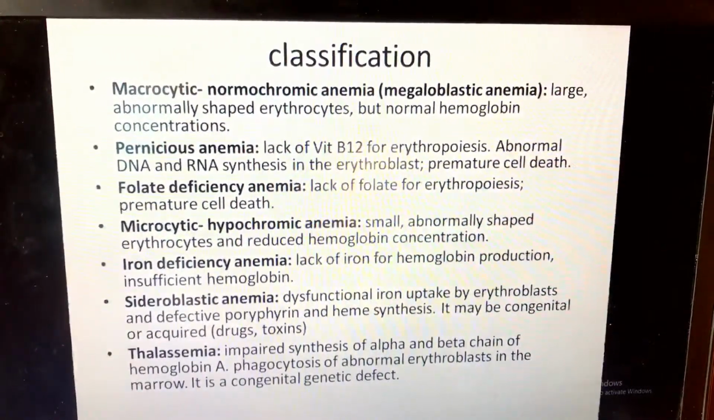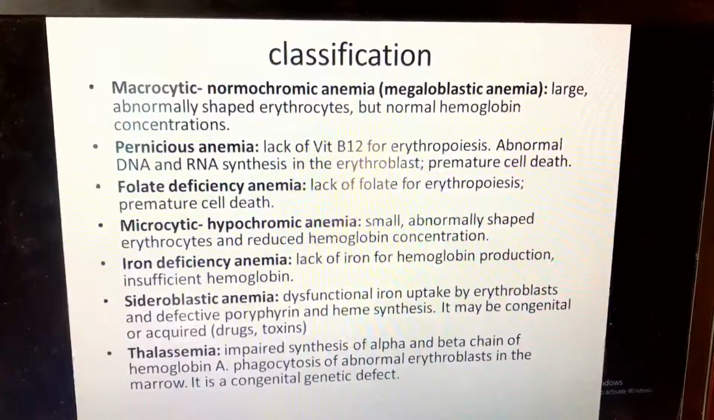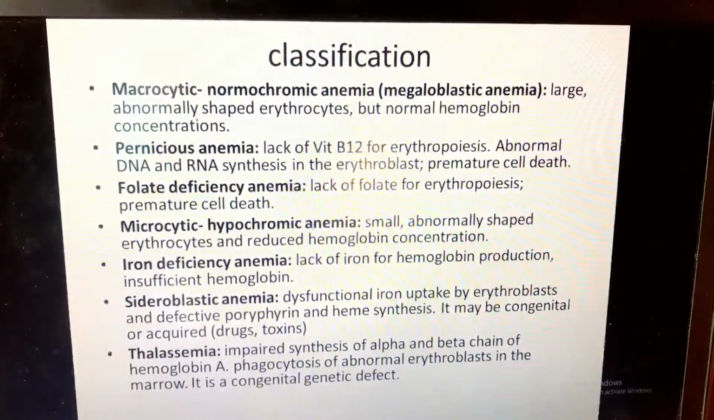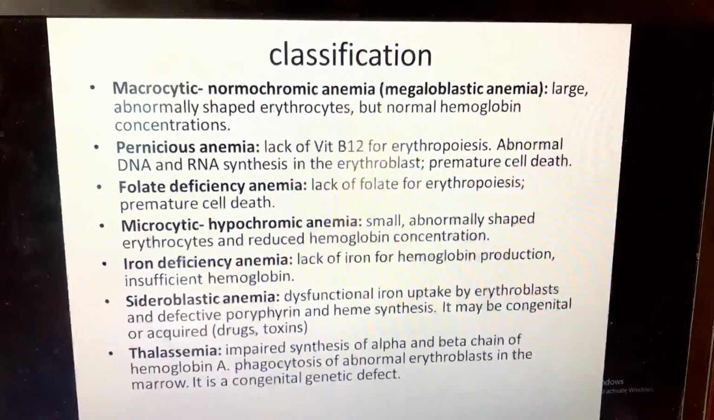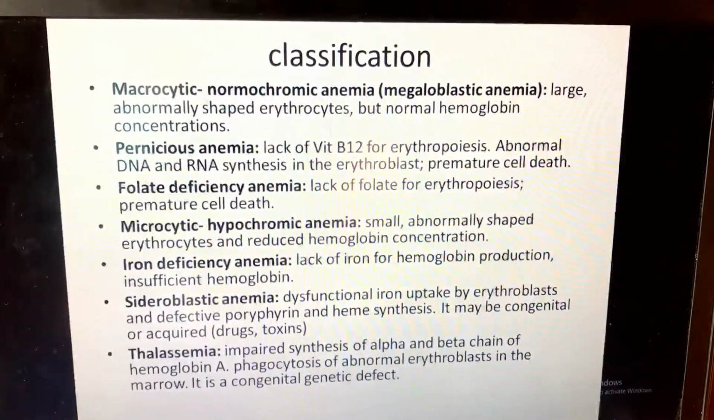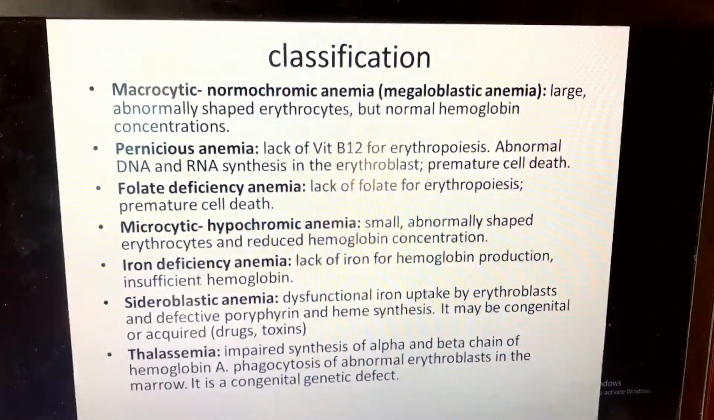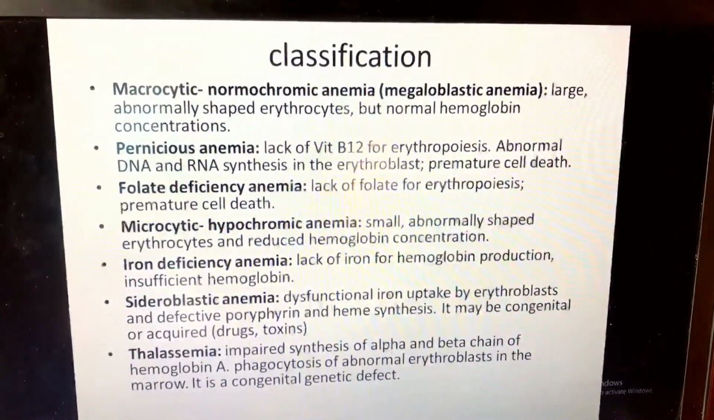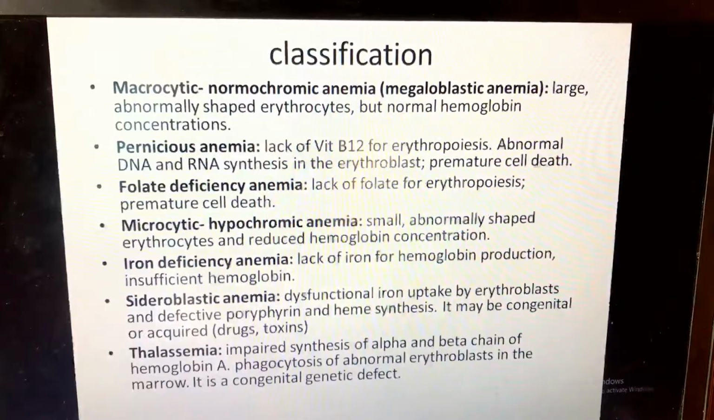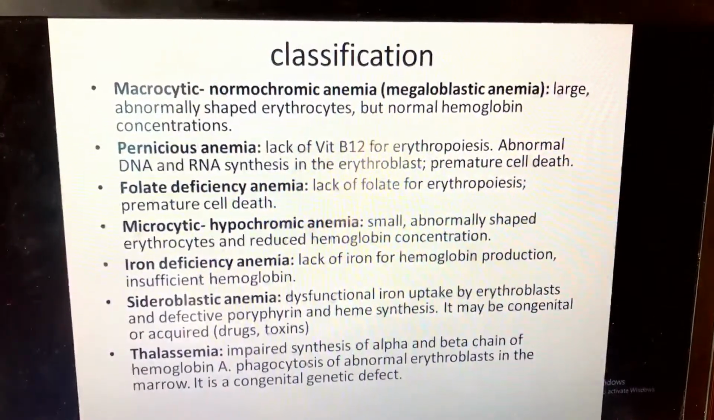Pernicious anemia. The pernicious anemia is the lack of vitamin B12 for erythropoiesis. We know that vitamin B12 is essential for erythropoiesis. Erythropoiesis is the system that produces red blood cells. Abnormal DNA and RNA synthesis in the erythroblast leads to premature cell death.